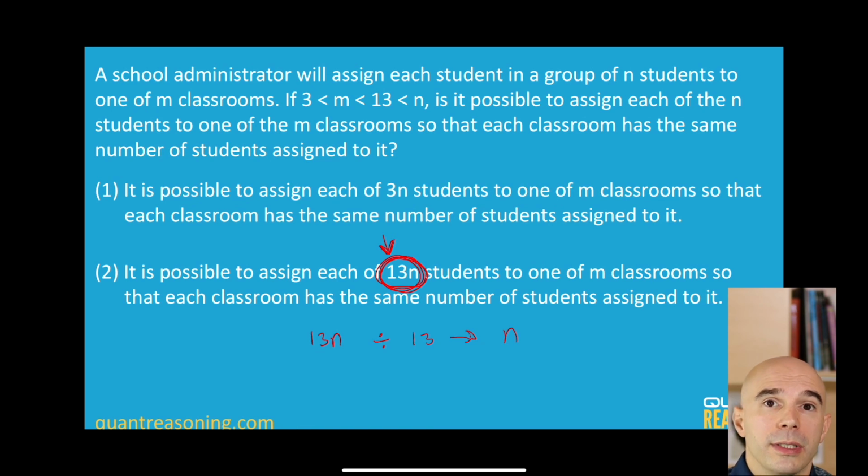And we know that it was an unnecessary extra factor because we know that m doesn't have a 13 in its prime box.